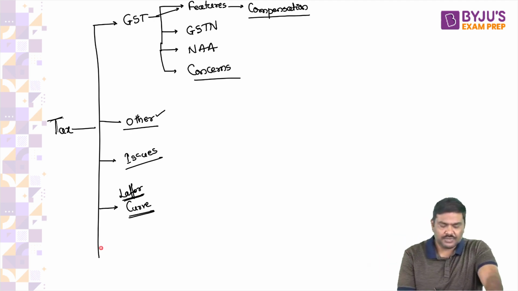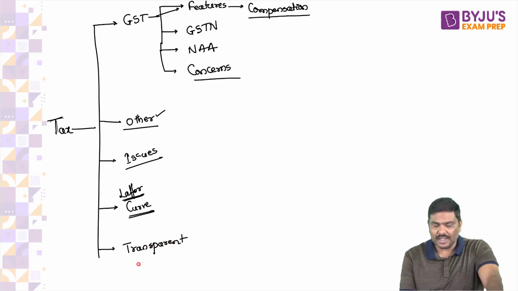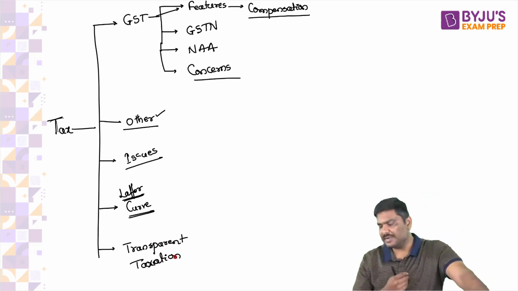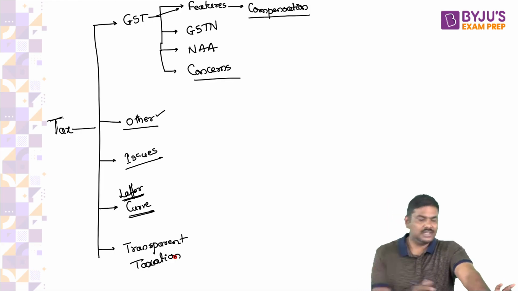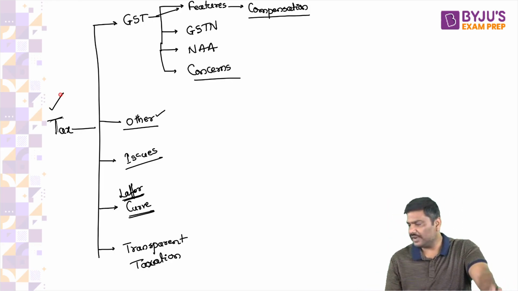In addition to this, we also have discussed the concept of transparent taxation. The idea of transparent taxation, honoring the honest. Under this, we discussed yesterday the concept of faceless assessment, faceless appeal, and taxpayer charter. So these are the important things that we have covered yesterday related to the concept of taxes.